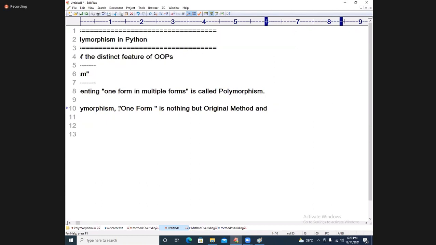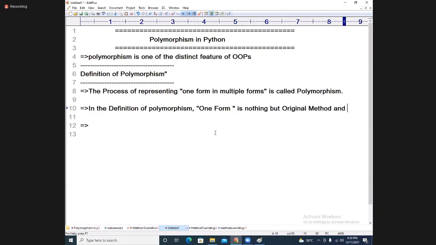And multiple forms are nothing but overridden methods. Multiple forms are nothing but overridden methods.